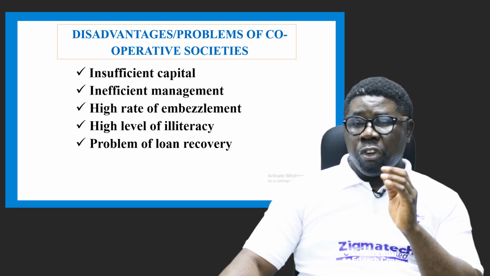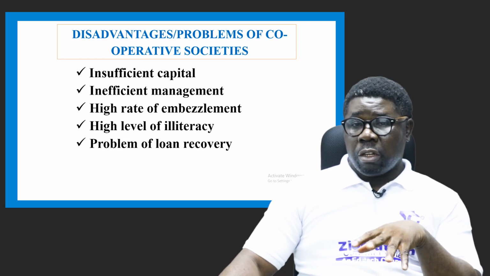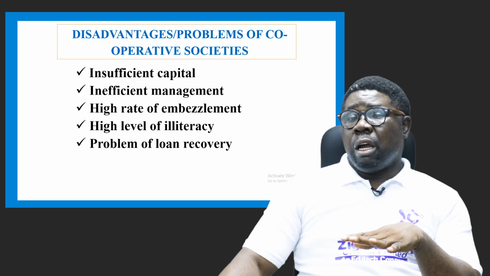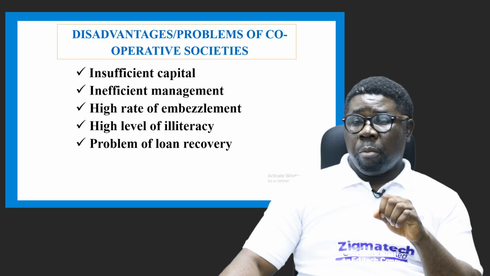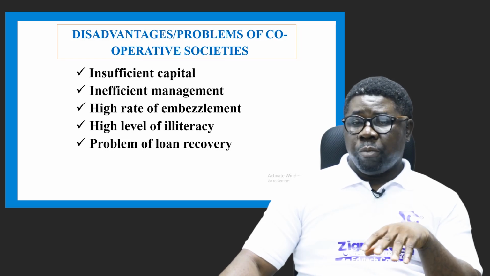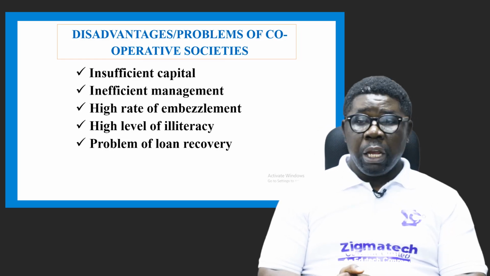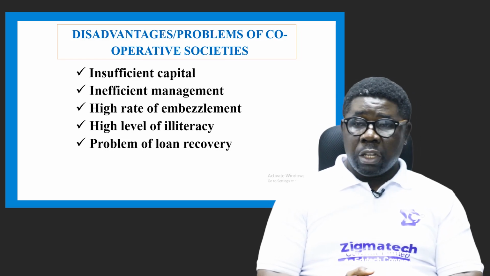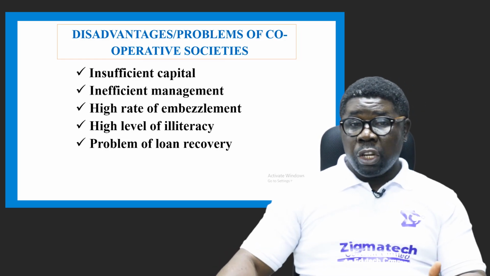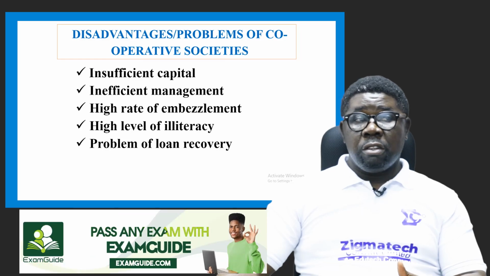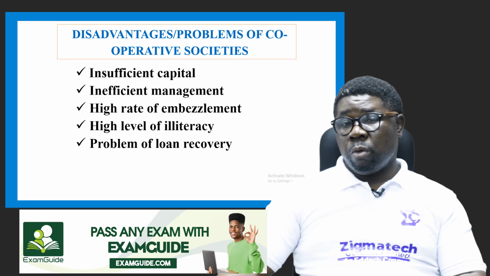So they have a high level of illiteracy. Also, members are not well informed. Some of them are not educated, but they are in the society. So they are just passive, and that becomes a point for them to complain, because they can become those people who are being exploited. There is a problem of loan recovery. Some people are not willing to pay loans they have taken from a cooperative society, and that becomes a problem because if those loans are not recovered, some people's money is already gone. So members will complain that their money is being given out and cannot be paid back. So that's a problem.